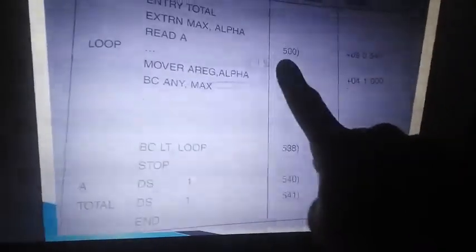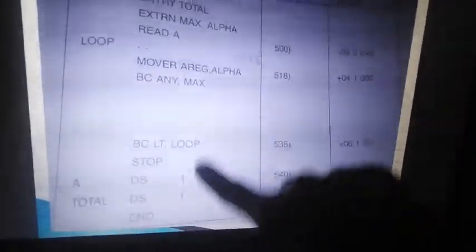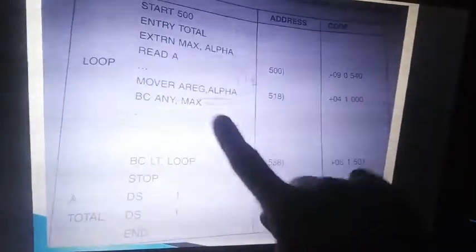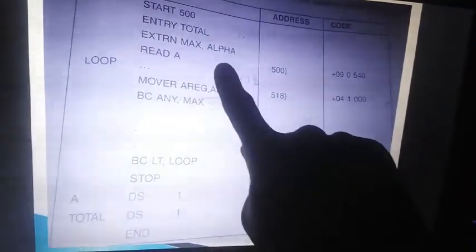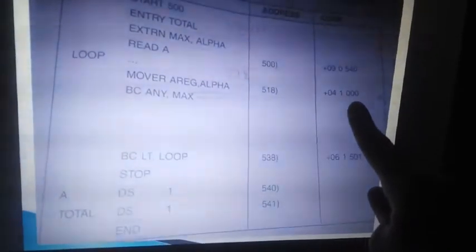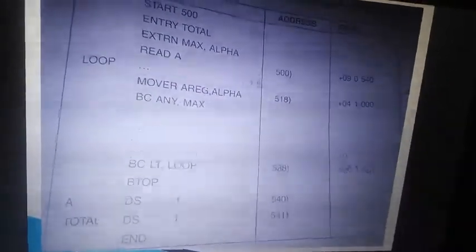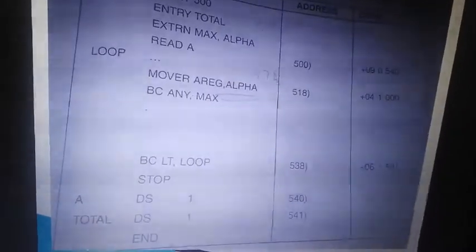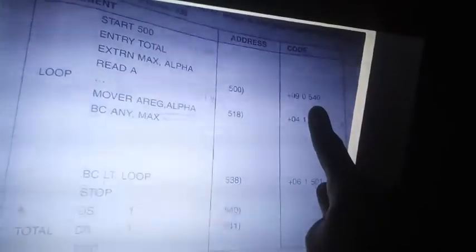In the work area where I am working, I am reading line number 500, where it has a reference to A. A is local. Clear? A is local, so the assembler knows the address of A. Whereas here maximum and alpha are external, the assembler doesn't know. So you can check that it will represent 0. For an external reference, your assembler doesn't know the address, so it will represent it as 0. Clear? So here A's address is known, at address 540, so it has been given as 540.